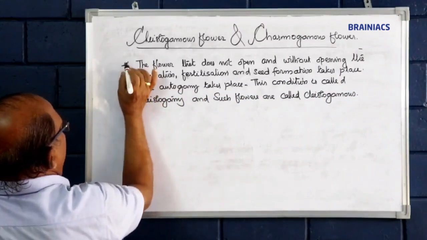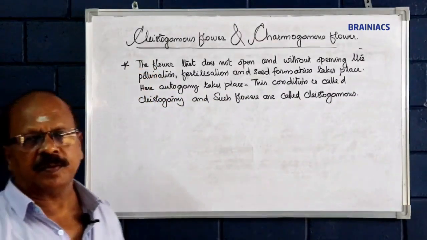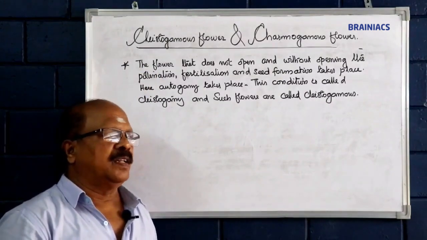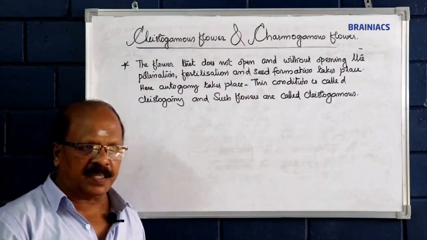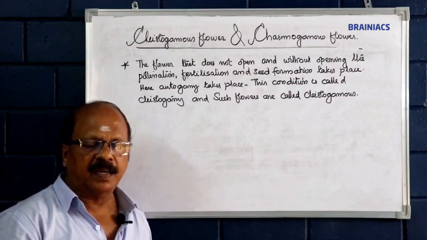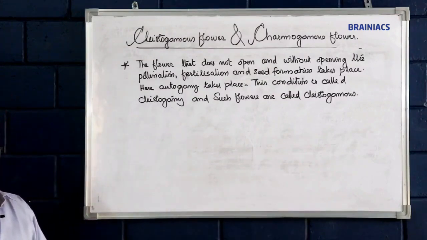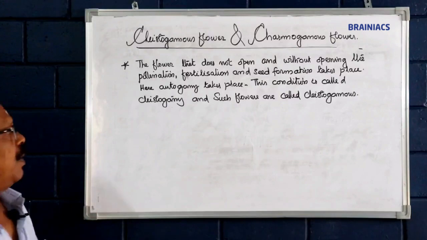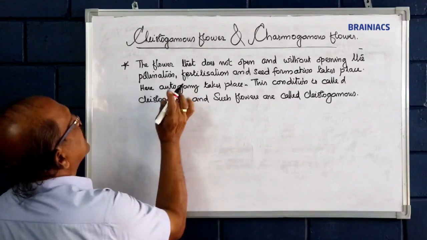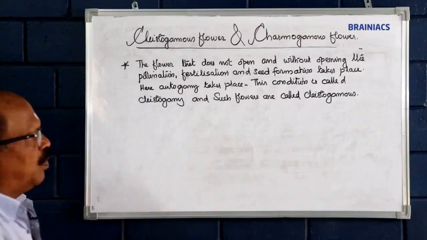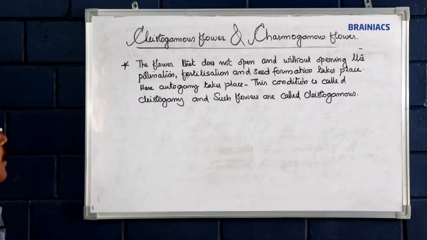That is about cleistogamous flower. Flower never opens. Without opening, the pollination followed by fertilization, seed production, etc. are all taking place. And a type of autogamy itself is taking place in these plants, these flowers. And this condition is called cleistogamy. And such flowers are called cleistogamous flower.